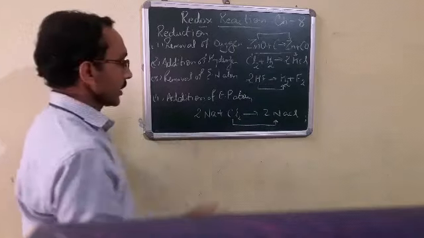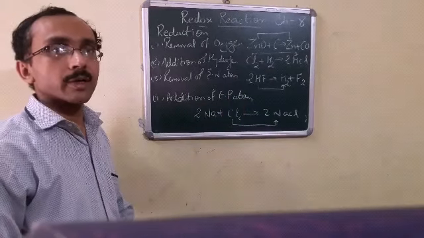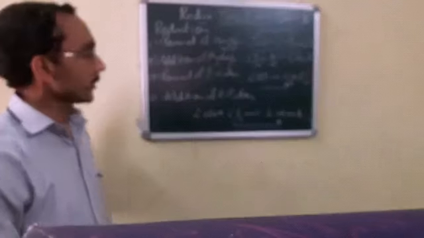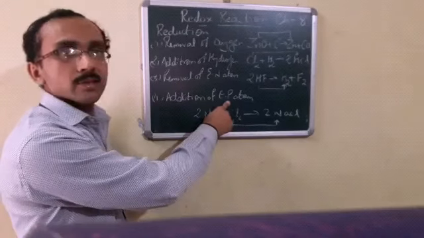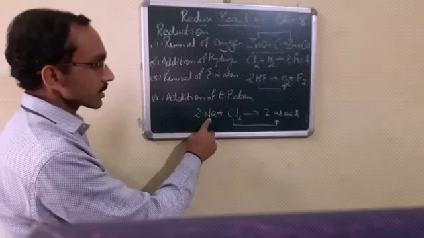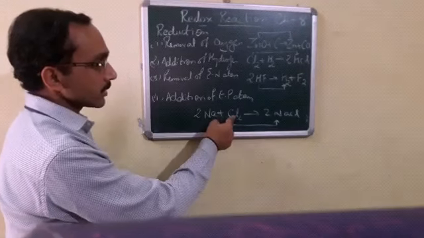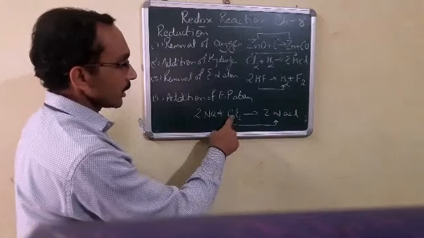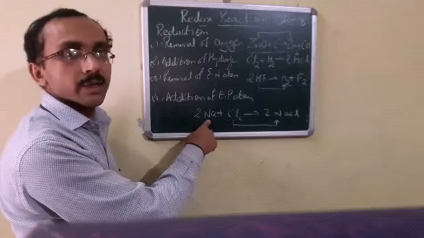because of the removal of electronegative atom, that is fluorine. Next is addition of electropositive atom. I have told you electropositive atom might be a metal, sodium, magnesium, calcium, any of the electropositive atoms. When there is addition of electropositive atom, then we say reduction takes place. For example, this sodium is electropositive in nature. When it reacts with chlorine, it forms sodium chloride. In that case, we say chlorine gets reduced to sodium chloride due to the addition of electropositive atom, that is